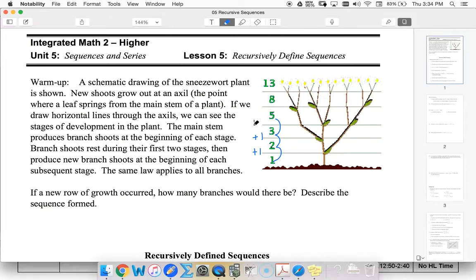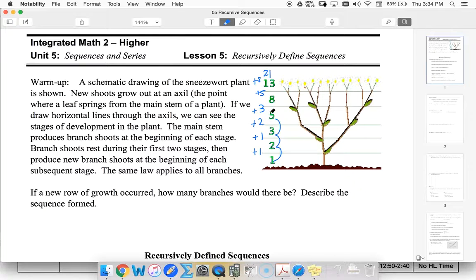And now from 3 I added 2. From 5 I added 3. From 8 I added 5 to get 13. And then maybe you can start to see a pattern here. My next one is going to be 21, and I'm going to add 8.